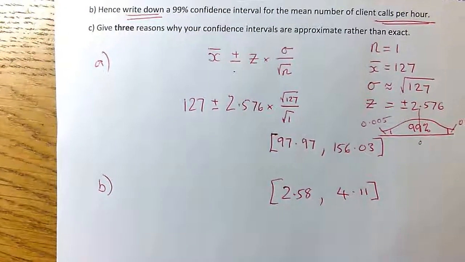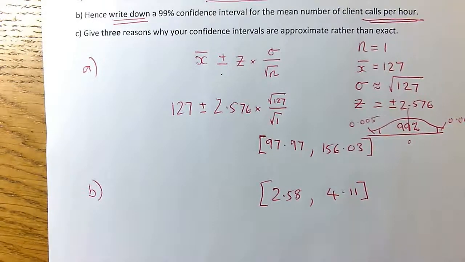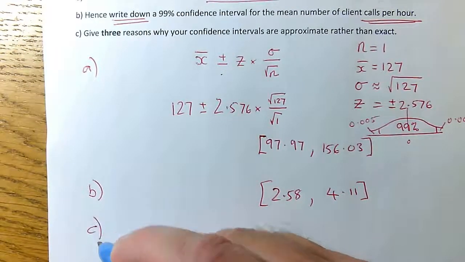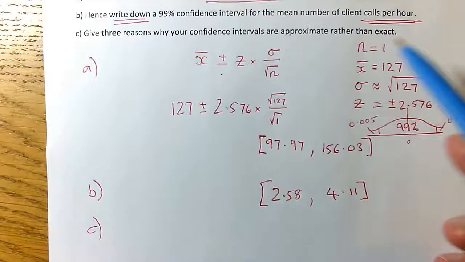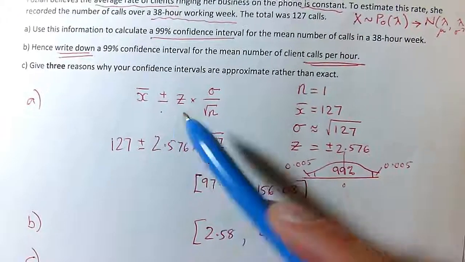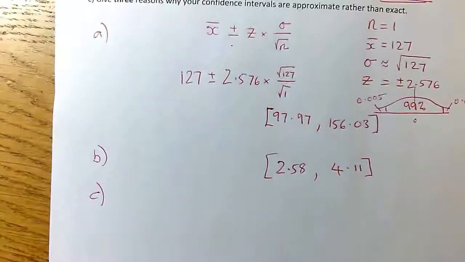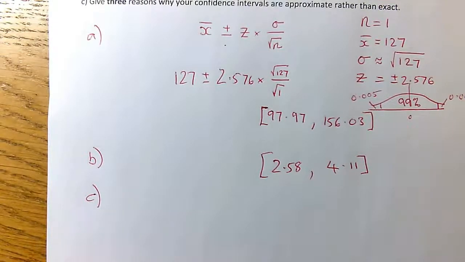Okay, and then finally, 3 reasons why your confidence intervals are approximate. Now, we have actually mentioned them all as we went along. Okay, the first one, maybe the most obvious one, is that this was Poisson, but I've been using this recipe, which is based on a Z, which is based on a normal. So I've had to use a normal approximation to a Poisson.